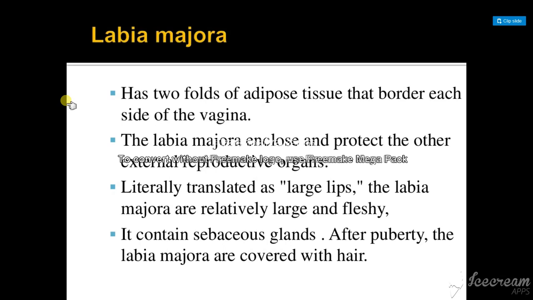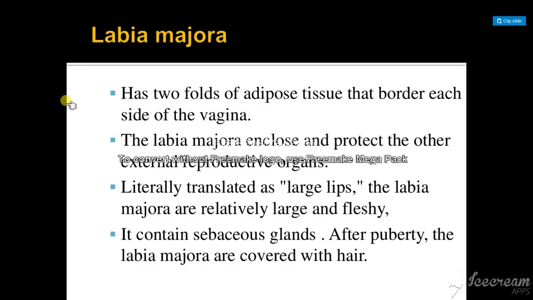Okay. Now we'll see what is labia minora. These are smaller folds than the majora, that is called minora. Mostly the skin lies inside the labia majora. The big structure, the hard, thick one, is labia majora. Inside you have a very little one, called labia minora.